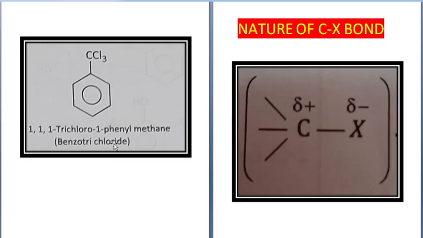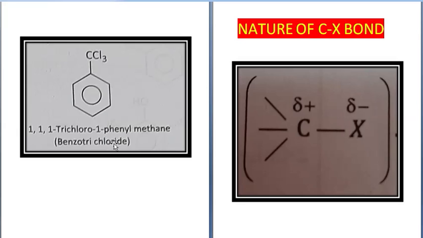Now let's move further. Next is nature of carbon halogen bond, C-X bond. Since halogen atoms are more electronegative than carbon, carbon halogen bond of alkyl halide is polarized. Polarized meaning that there are two poles, one positive and the other negative. In this case the carbon atom bears partial positive charge, whereas the halogen atom bears a partial negative charge.